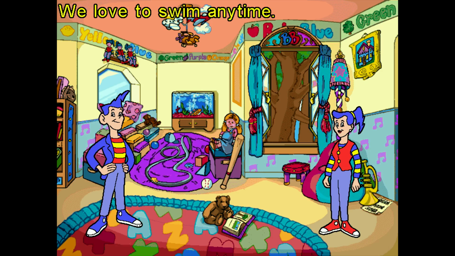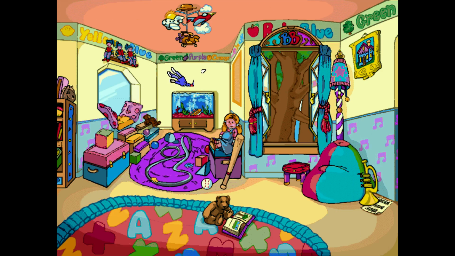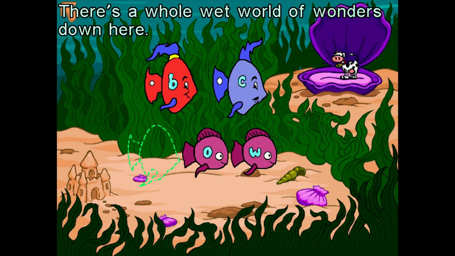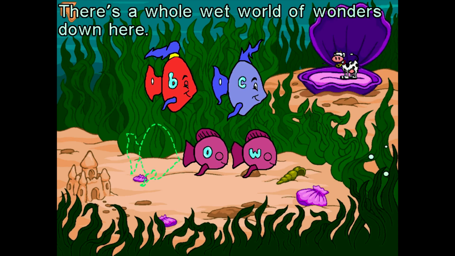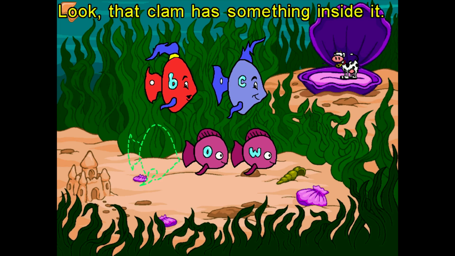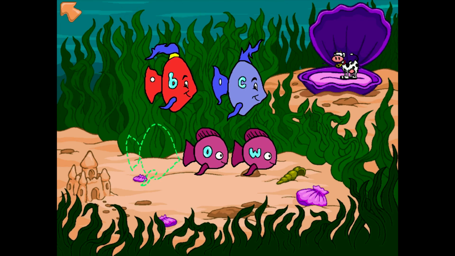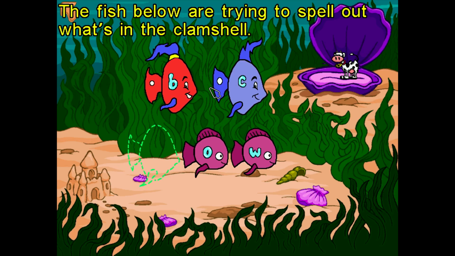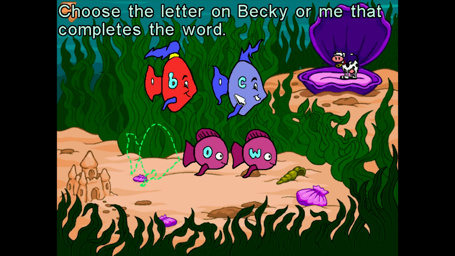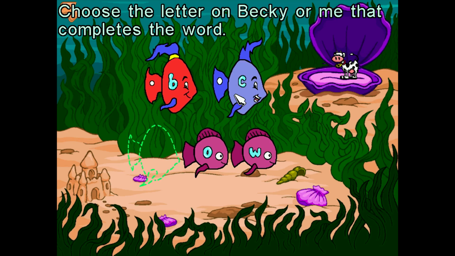We love to swim anytime. There's a whole wet world of wonders down here. Look, that clam has something inside it. What could it be? The fish below are trying to spell out what's in the clamshell. Choose the letter on Becky or me that completes the word.